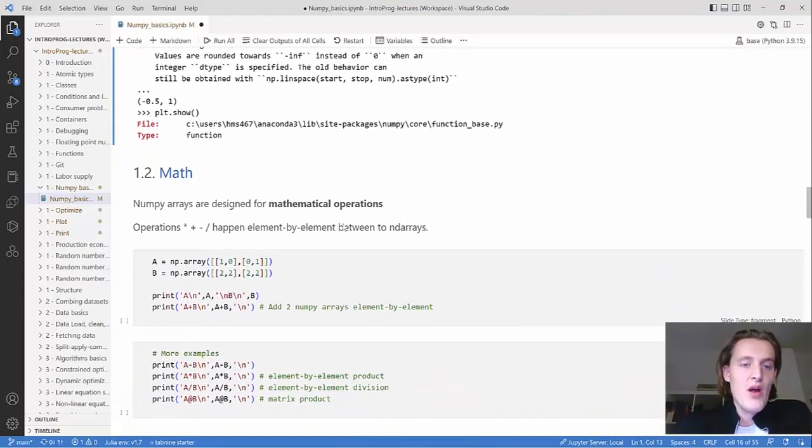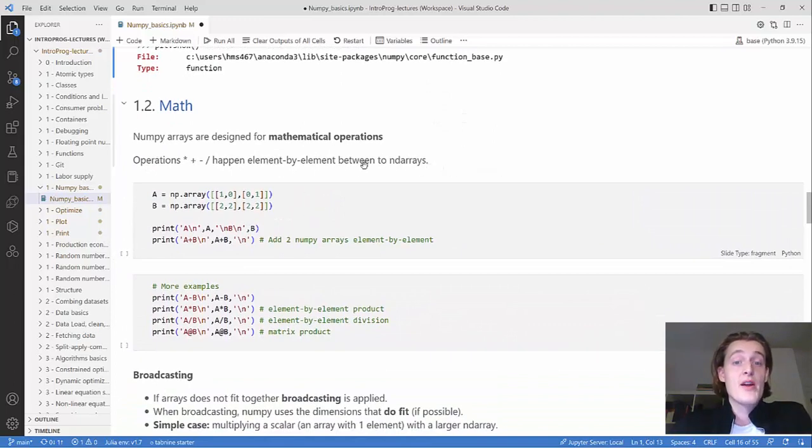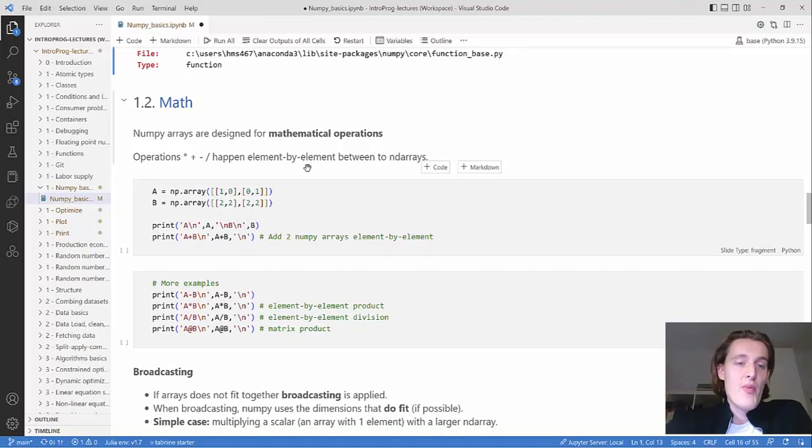So now we're coming to the mathematical operations, which are the main draw of Numpy, but there are other draws. A lot of it is very intuitive. One thing you have to notice is that multiplication, addition, subtraction, and division are element by element for matrices or the ND arrays.